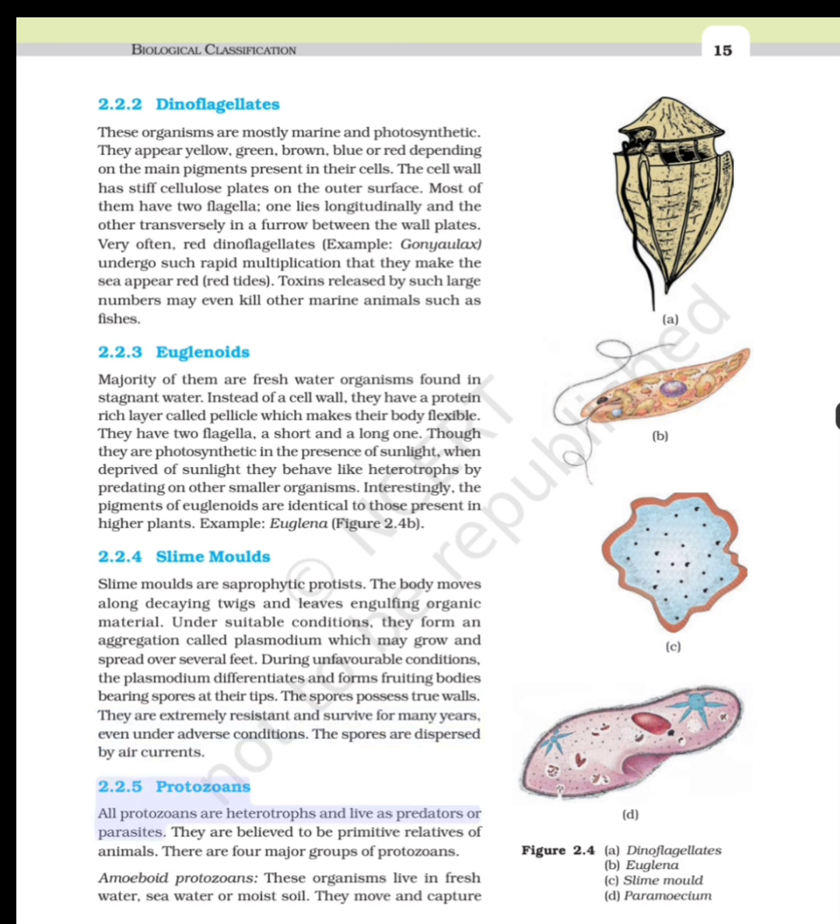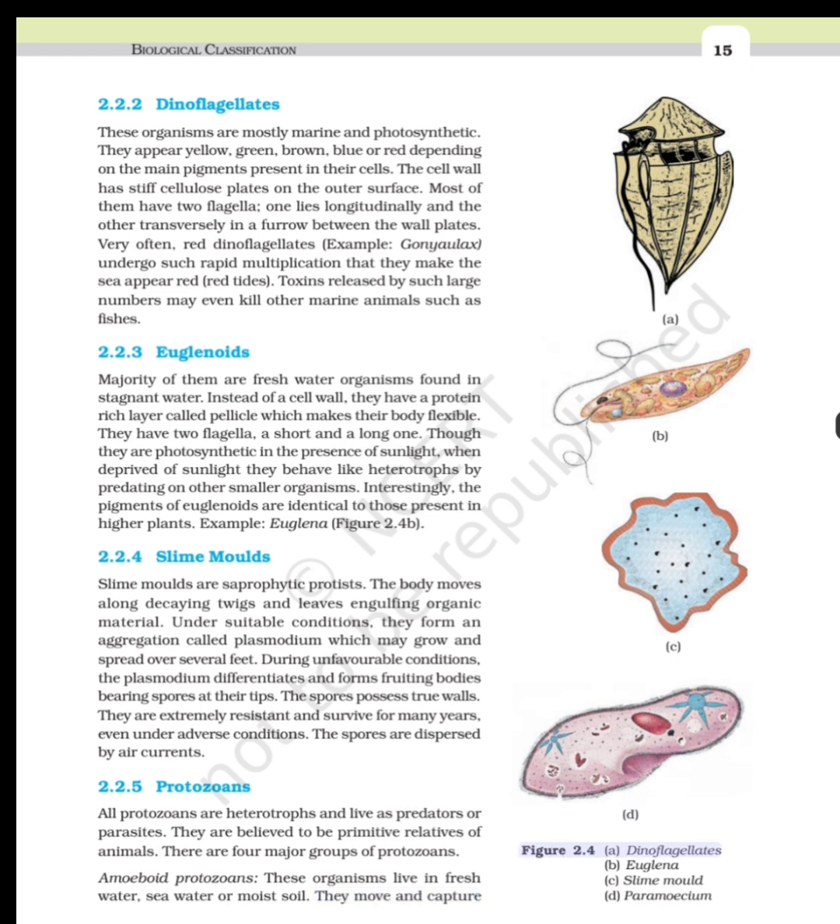2.2.5 Protozoans. All protozoans are heterotrophs and live as predators or parasites. They are believed to be primitive relatives of animals. There are four major groups of protozoans. Amoeboid protozoans. These organisms live in fresh water, seawater or moist soil. They move and capture